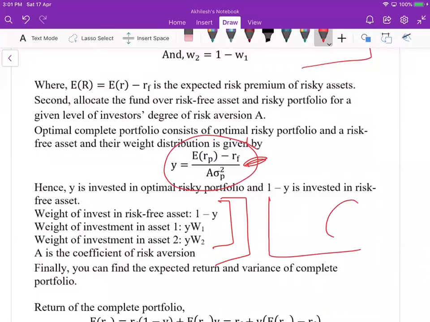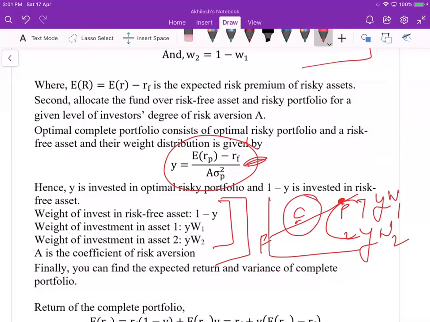You have asset 1, asset 2, then here is the complete portfolio, here is the risk free asset, and this is the risky portfolio. So 1 minus y on the risk free asset, y times w1 here, y times w2 here, the distribution, and the sum of all these is one.